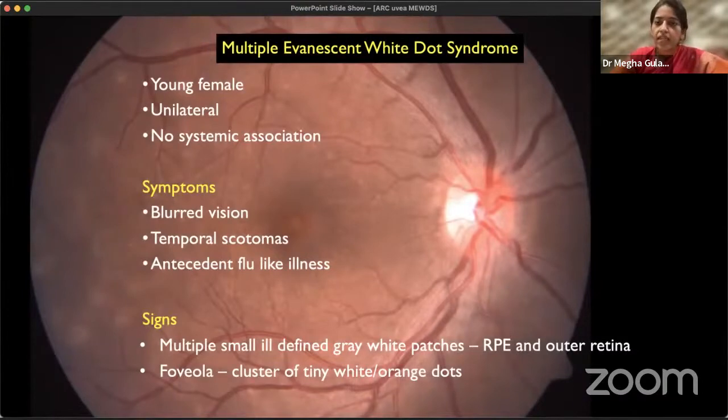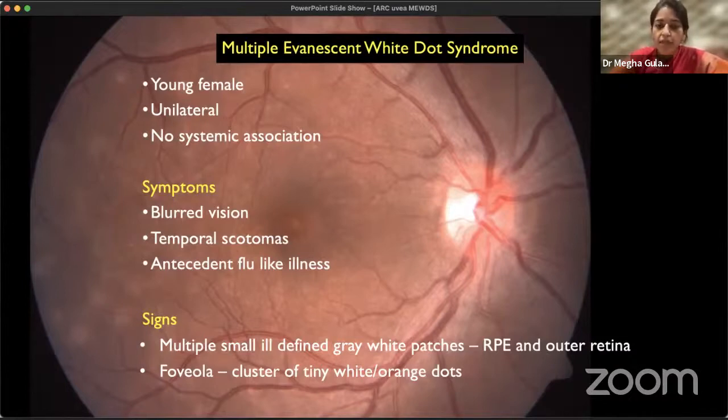It typically presents as an acute idiopathic unilateral disorder where patients present with acute diminution of vision, sudden onset. They might also present with photopsia or temporal or paracentral scotomas. It is usually seen in young myopic females in their second to fourth decades. There is no particular systemic association, but in almost one third of patients there is a predisposing illness, with a history of a prodromal viral illness.